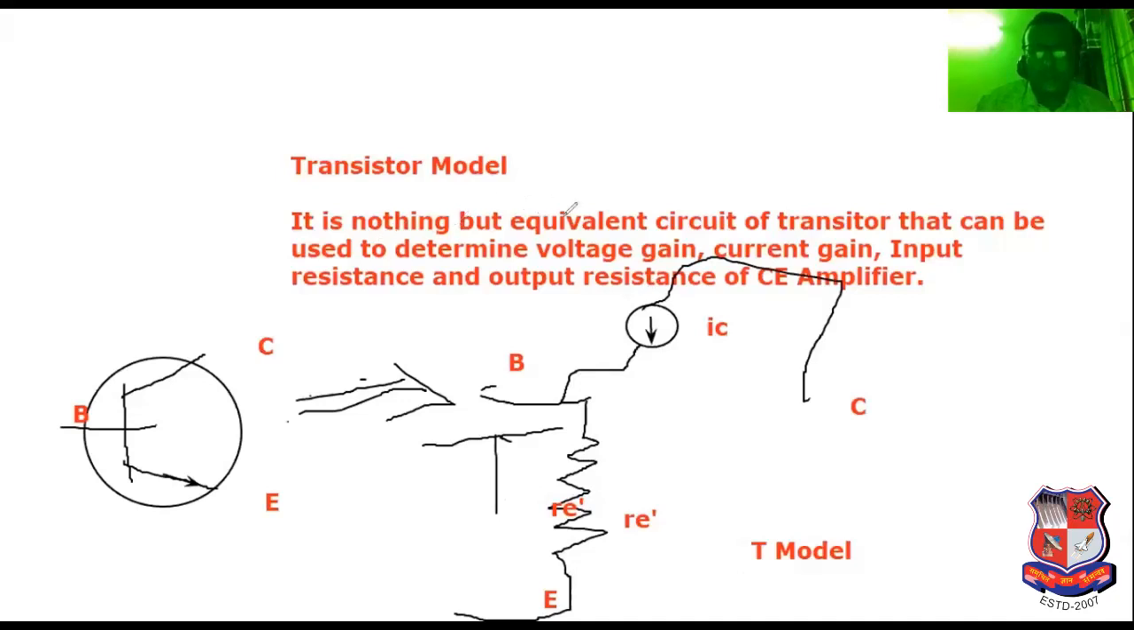So transistor model means what? The equivalent circuit of a transistor that can be used to determine the voltage gain, current gain, input resistance and output resistance of the amplifier. In my PDF, all the circuits are present, so don't worry regarding that. I have discussed the point. Switch over to the PDF.